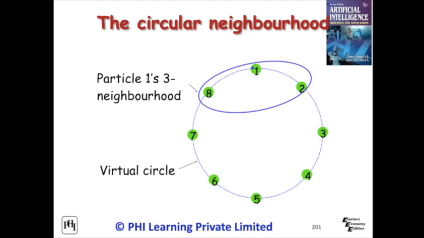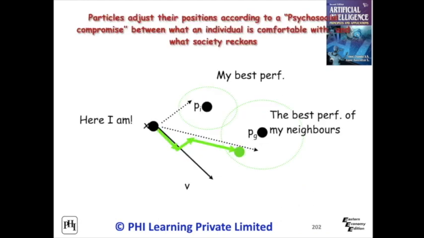In the circular neighborhood, there are 3 particles in the circle. Particles adjust their positions according to a psychosocial compromise between what an individual is comfortable with and what society reckons.